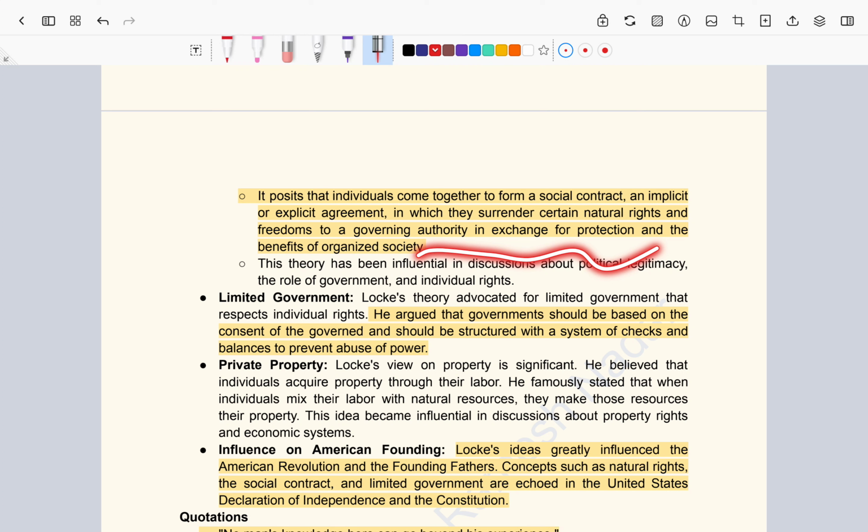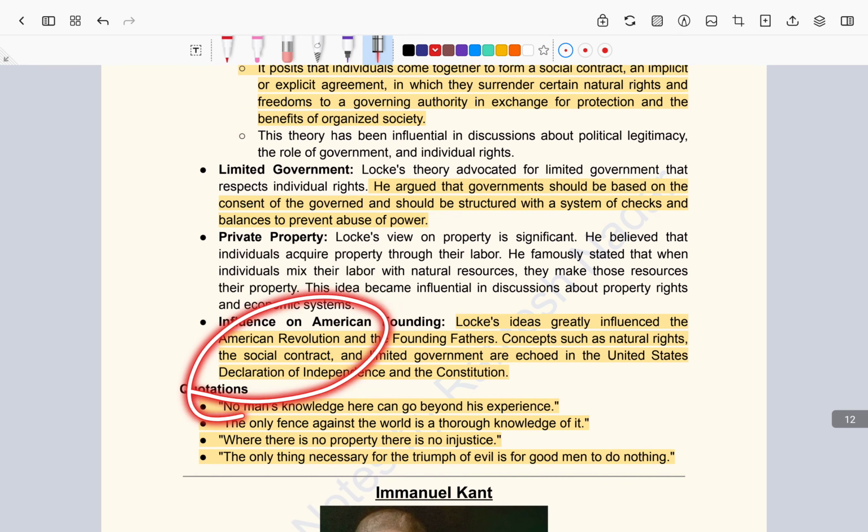Now this idea of John Locke, the social contract theory and natural rights, gave rise to the emergence of limited government. We also see in India there is a limited government. Limited by whom? Limited by the constitution. That's why we call it constitutionalism. Constitutionalism defines the powers of the government; it not only gives the power but also limits the power of the government. Now this led to the emergence of private property, which according to John Locke is a natural right. Property is a natural right that every human being should get. And the third important is the social contract.